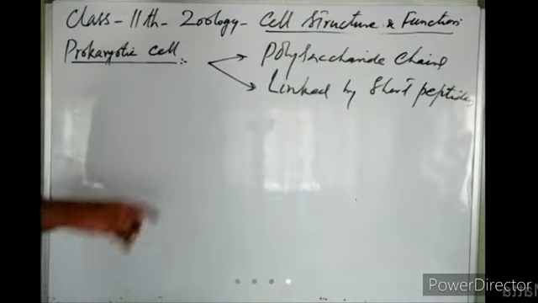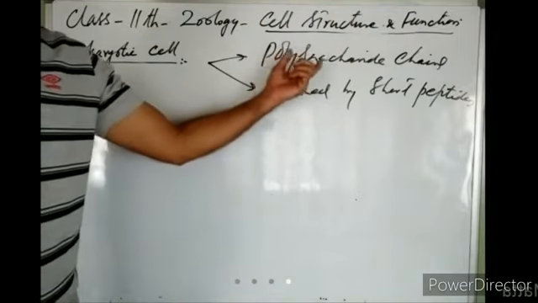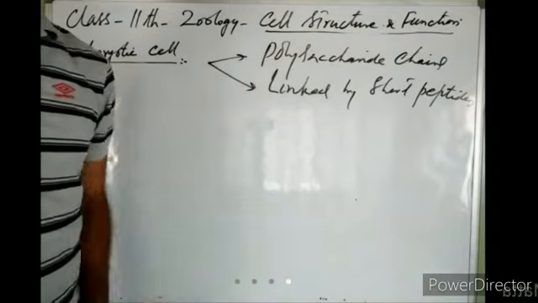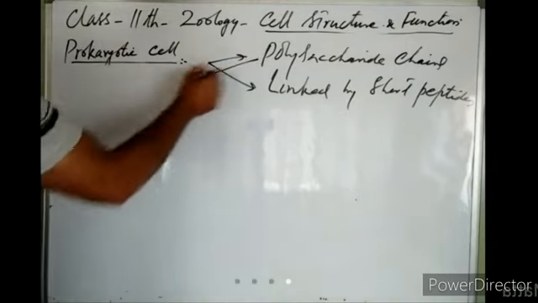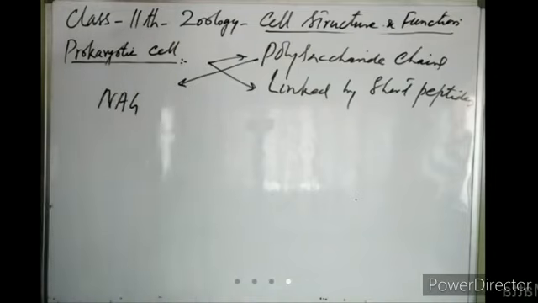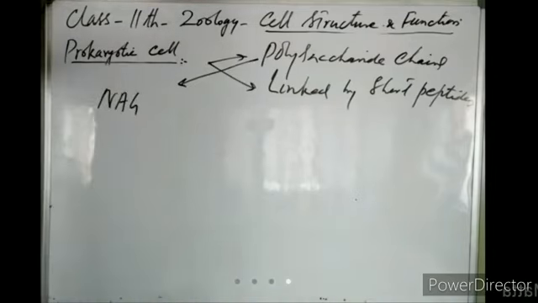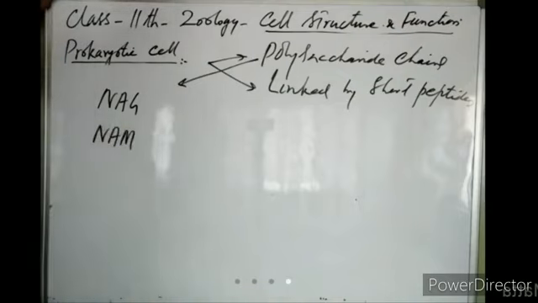So first we will see which polysaccharides are there. These polysaccharides of peptidoglycan are formed from modified sugars. There is a modified sugar in this polysaccharide chain known as NAG, and then there is another modified sugar known as NAM.